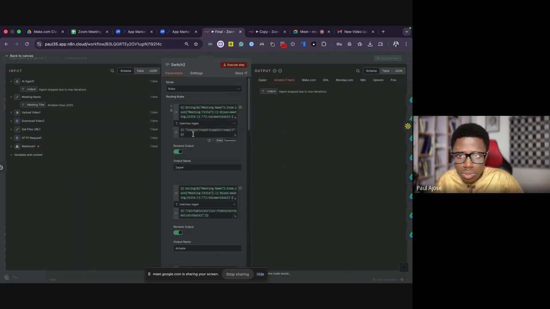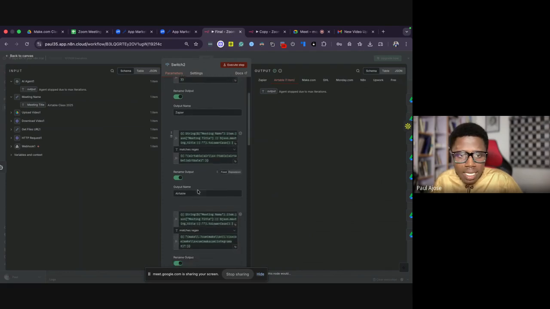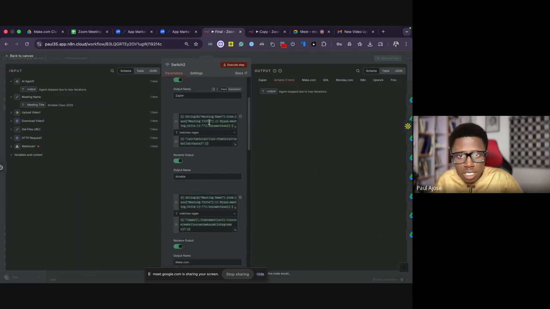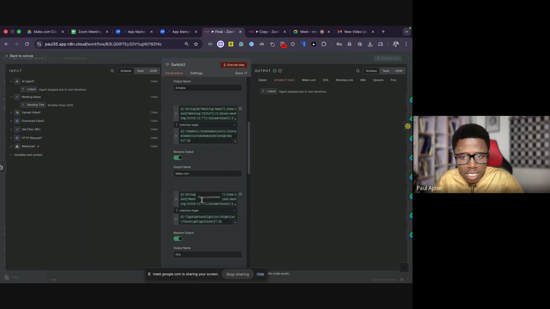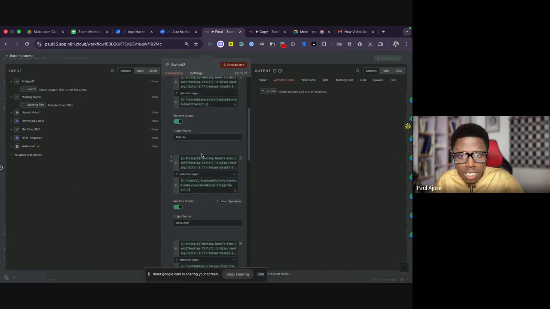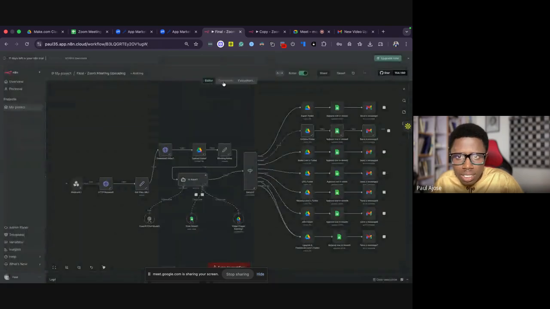If it contains Airtable, then this. If it contains Zapier, then this. So that was what I did. But I had one experience that made me change this whole switch, and that was under N8N. I recorded a video that was named capital N. Let me see if I can see that.